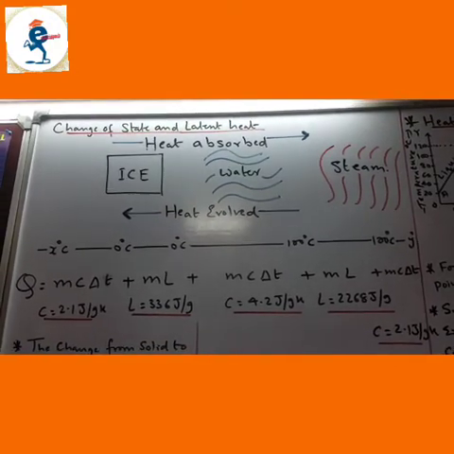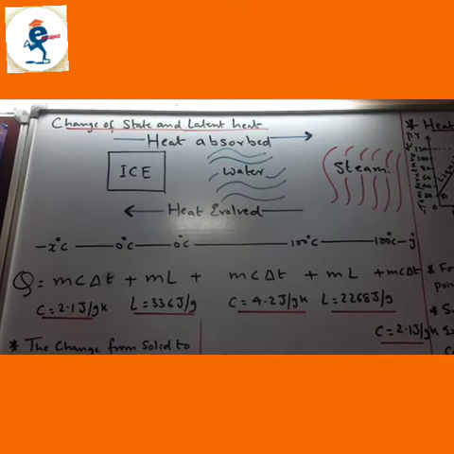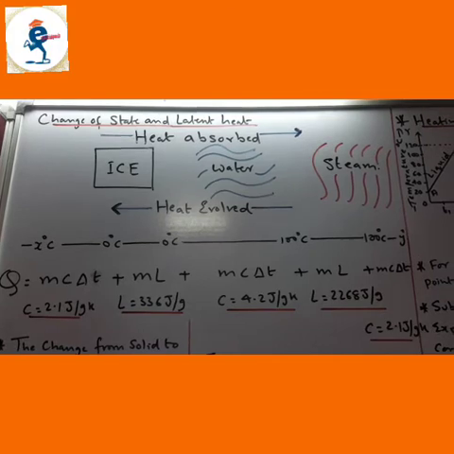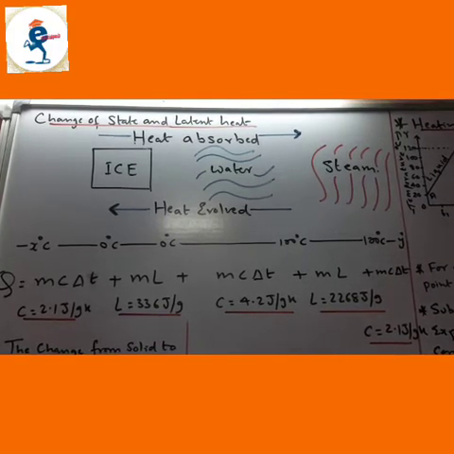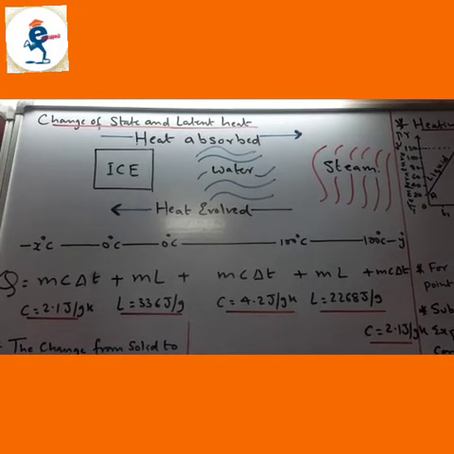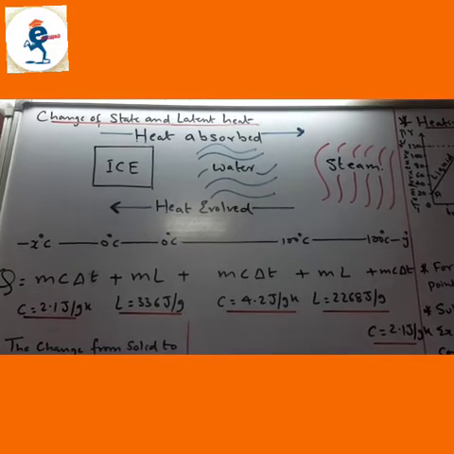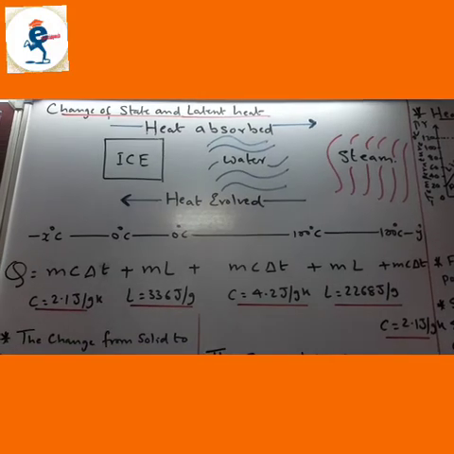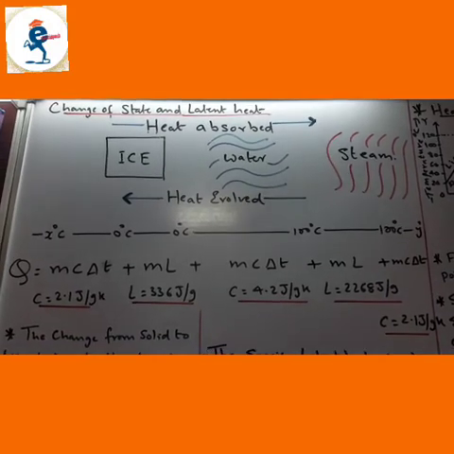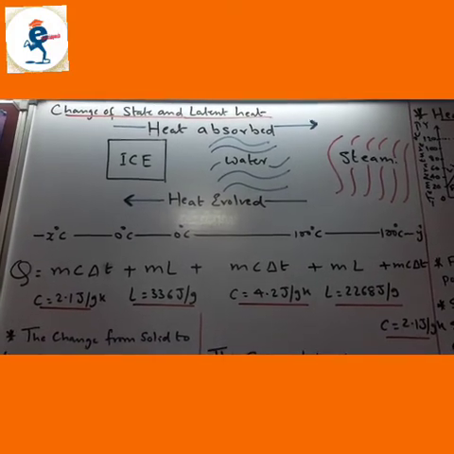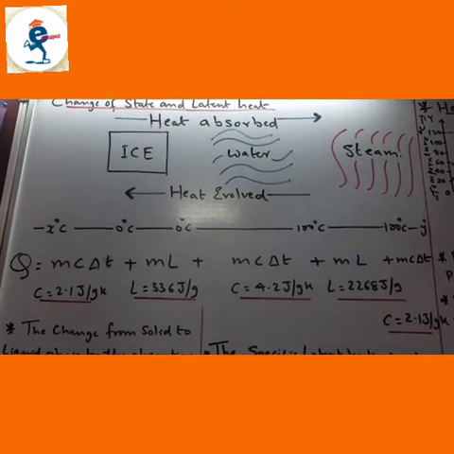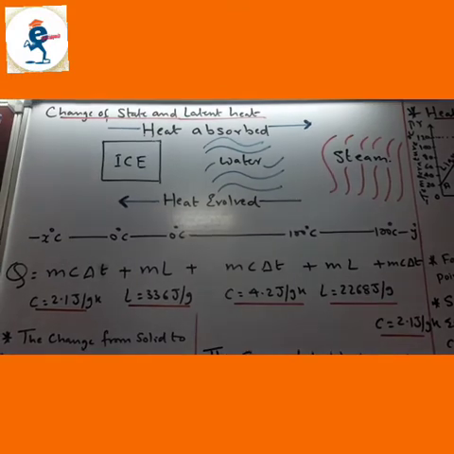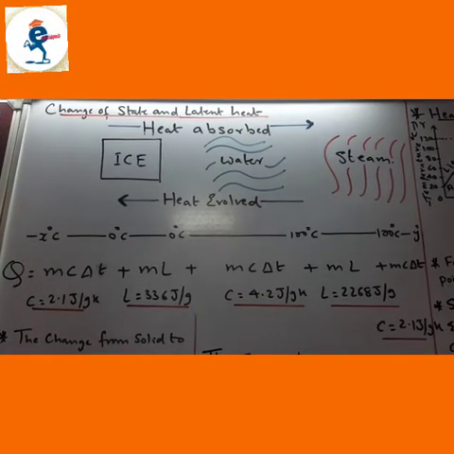Whenever there is a change of state, like for example steam turns to water or water to steam, water to ice or ice to water, there is a change of state taking place. So the temperature remain constant for some time. Like for example, when ice turns to water or water to ice, the temperature remain constant for 0 degrees for some time. And then when water turns to steam or steam to water, the temperature of the content remains at 100 degrees for few seconds. That's because of latent heat.